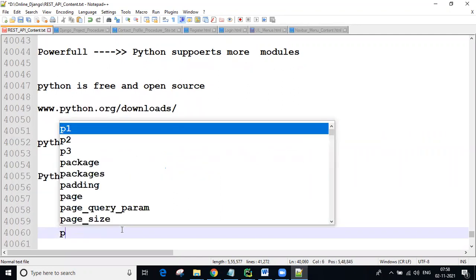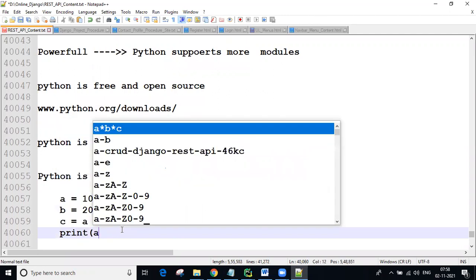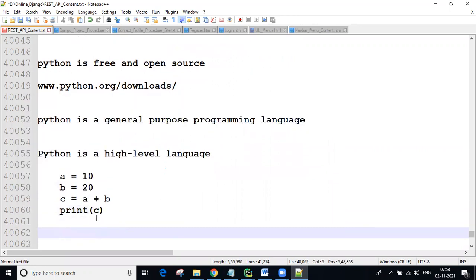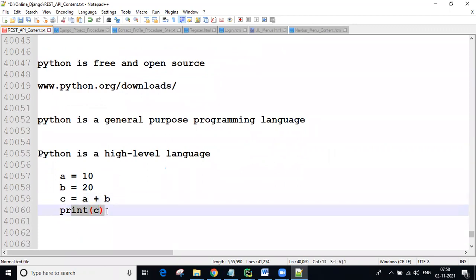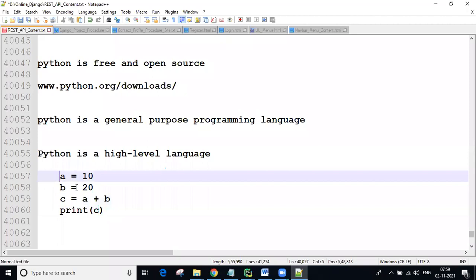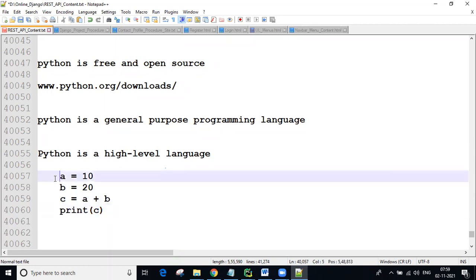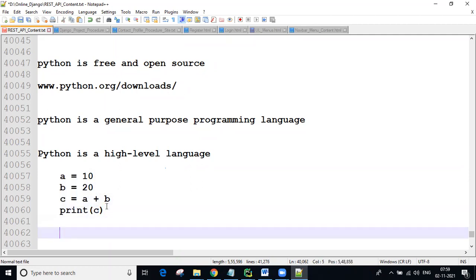Now print c, guys. Which means after storing the result of a and b into the c variable, we are printing that c variable data. By seeing these lines, we easily understand. Am I right? Are you understanding or not? So that's why we can say Python is a high level language.